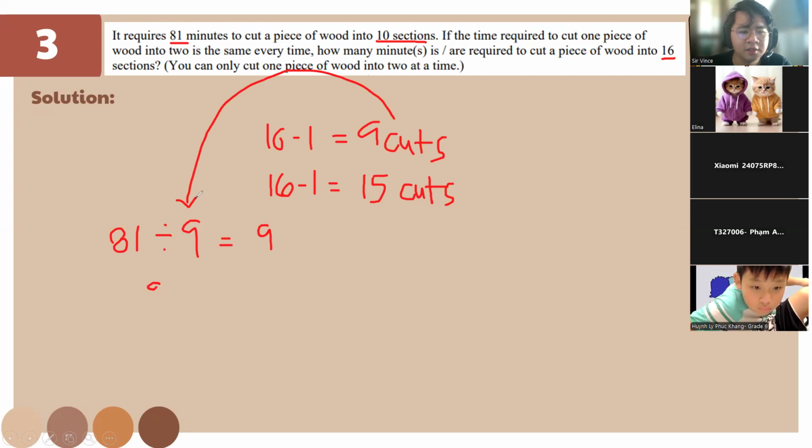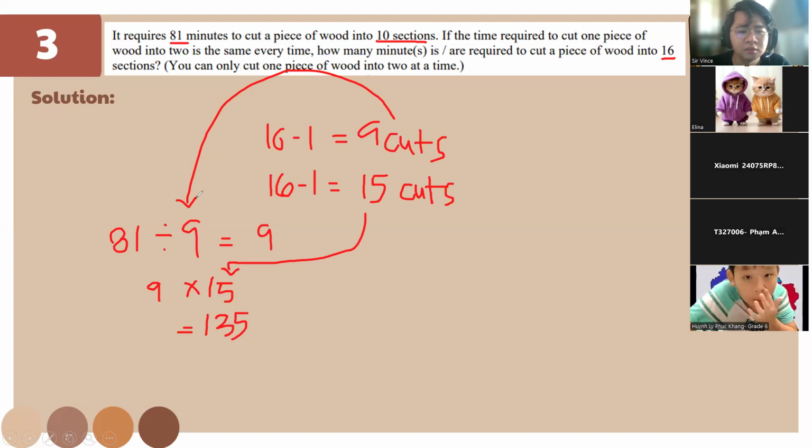Now 9 here is gonna be multiplied by the 15. So we'll have the answer of 135. Okay. So questions? Okay, there are none. So let's go on.